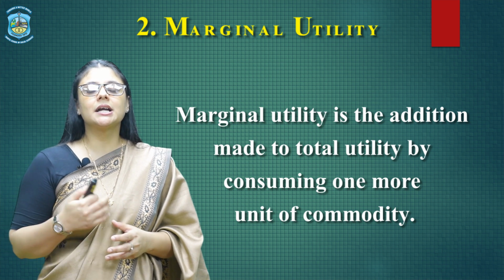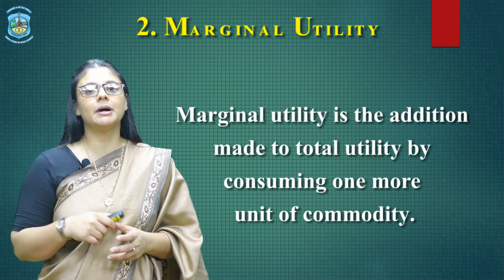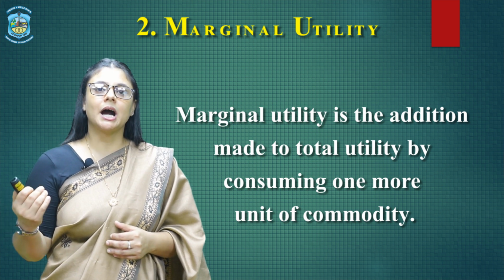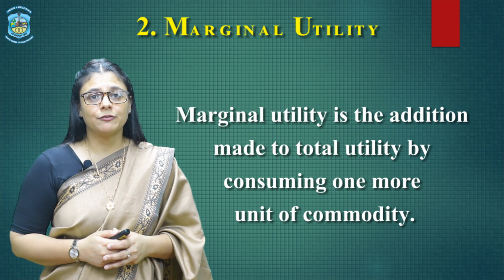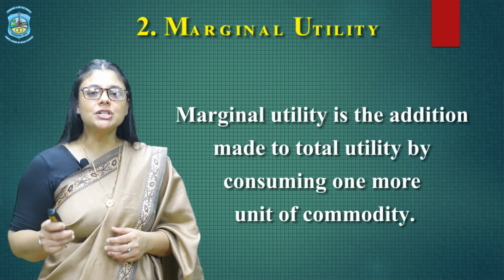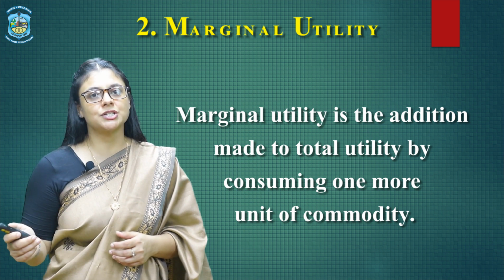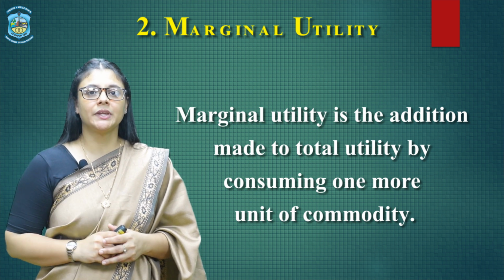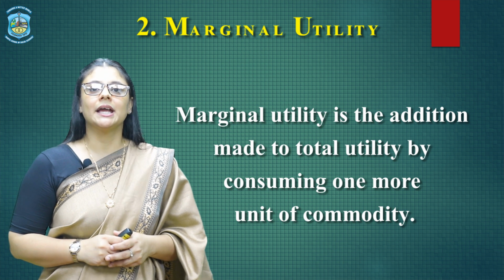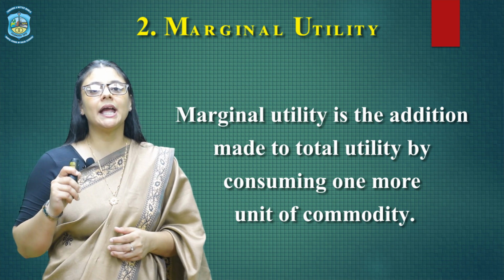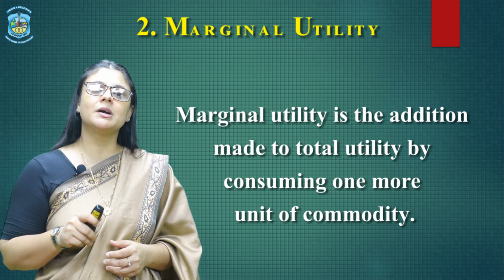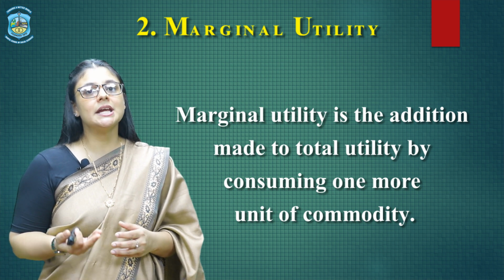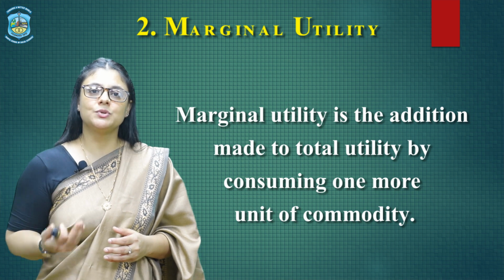And after that, I consume the third unit and my total utility or total satisfaction derived from it becomes 12. So therefore, I am getting an additional utility or satisfaction of 2 when I am consuming the third unit. So therefore, we say that whenever we are consuming any additional unit of the same commodity, we get extra satisfaction, and that satisfaction is known as marginal utility.